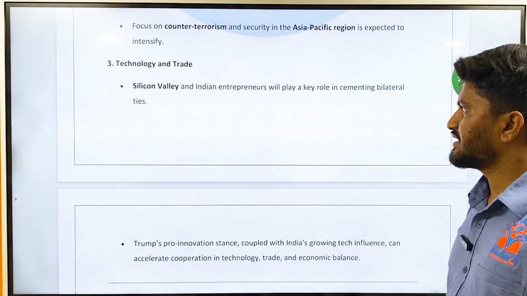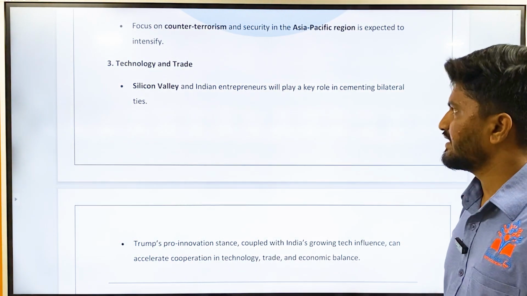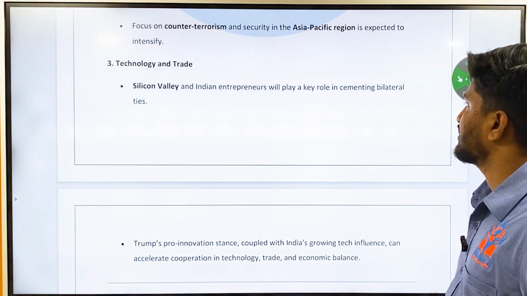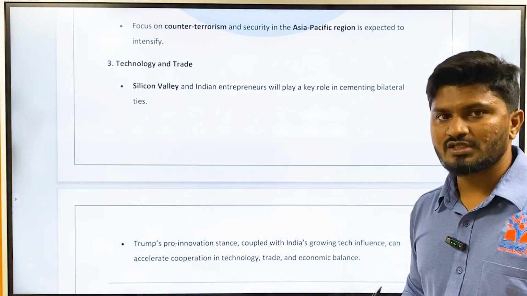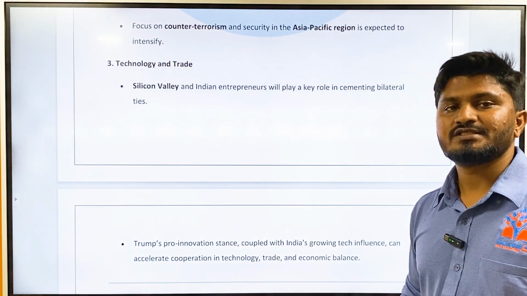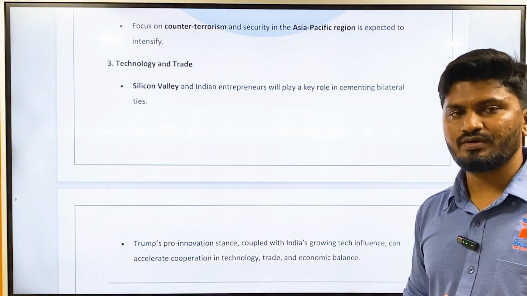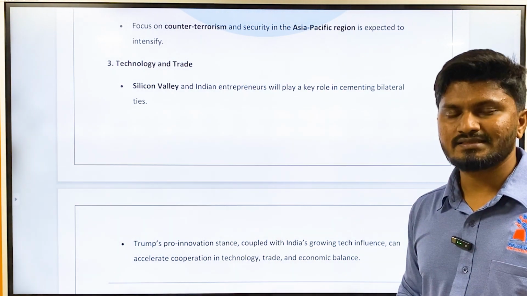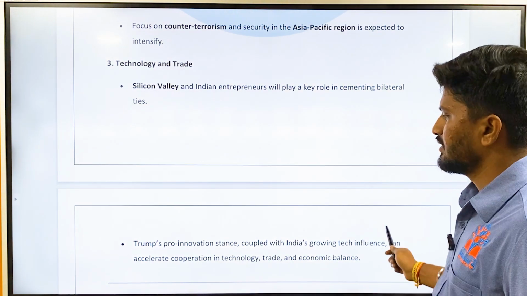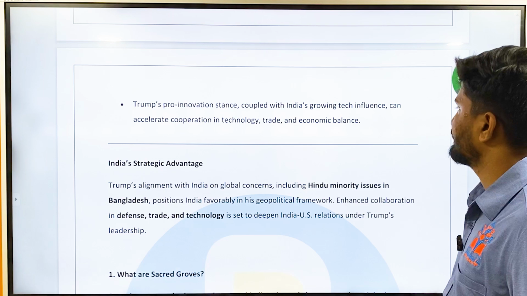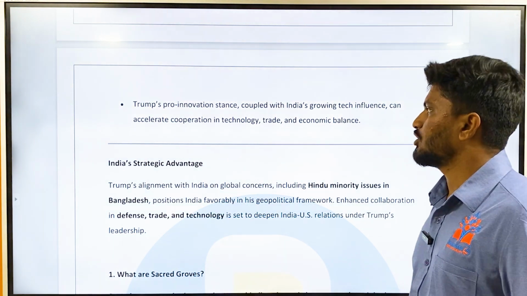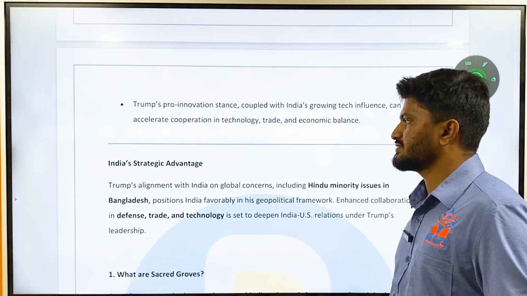And in technology and trade, Silicon Valley and Indian entrepreneurs will play a key role in cementing bilateral ties. Okay, Silicon Valley, it is not the Bangalore Silicon Valley, but the Silicon Valley of the USA, which is characterized by high IT services. And then Trump's pro-innovation stance, coupled with India's growing tech influence, can accelerate cooperation in technology, trade, and economic balance.